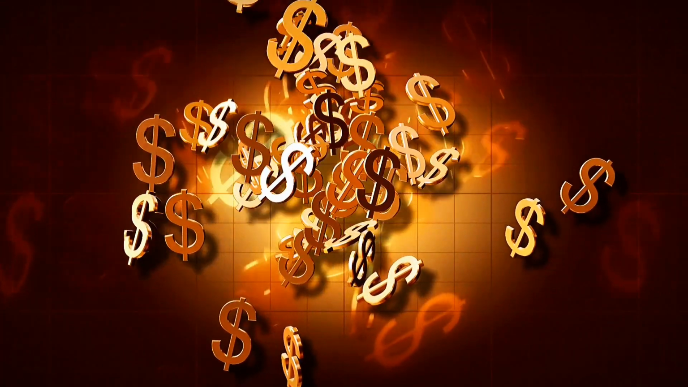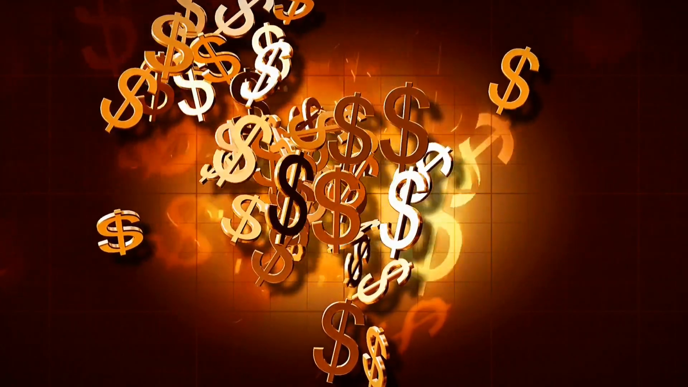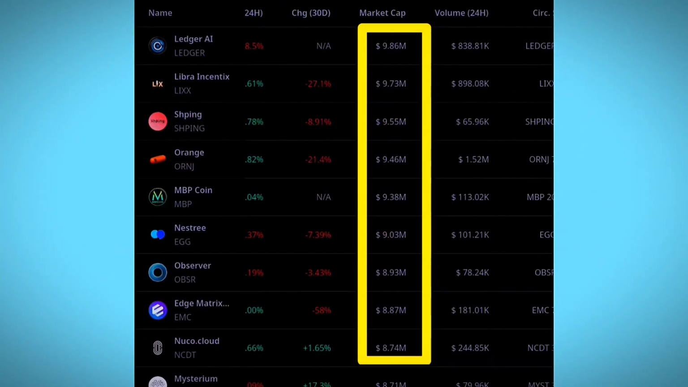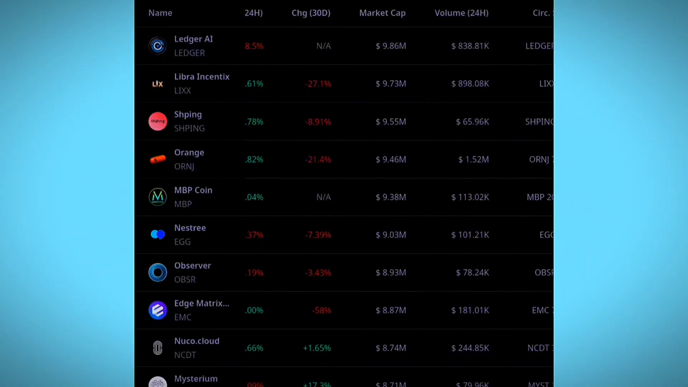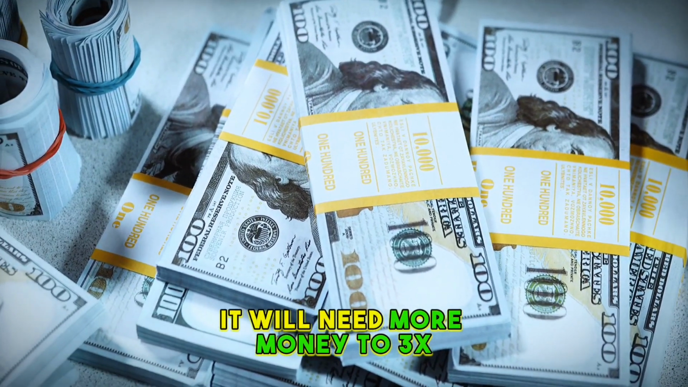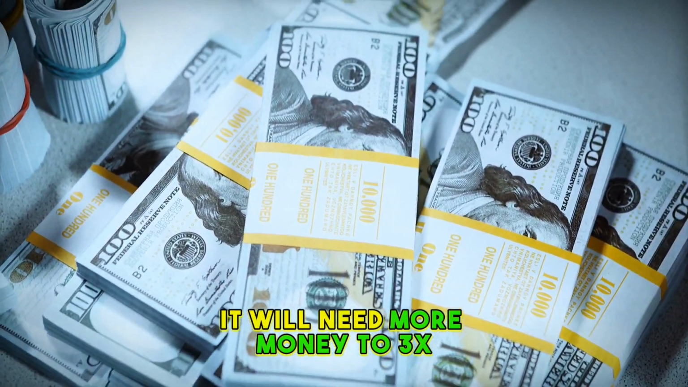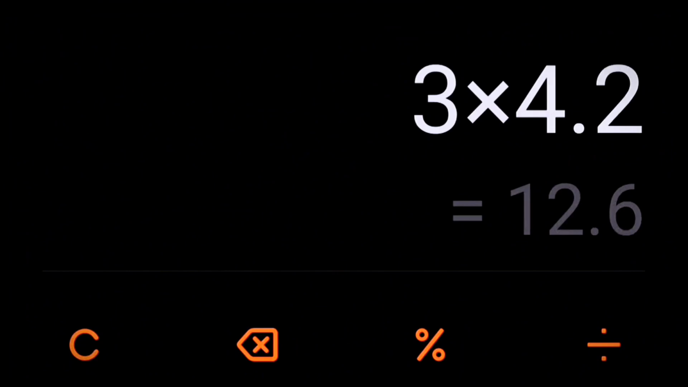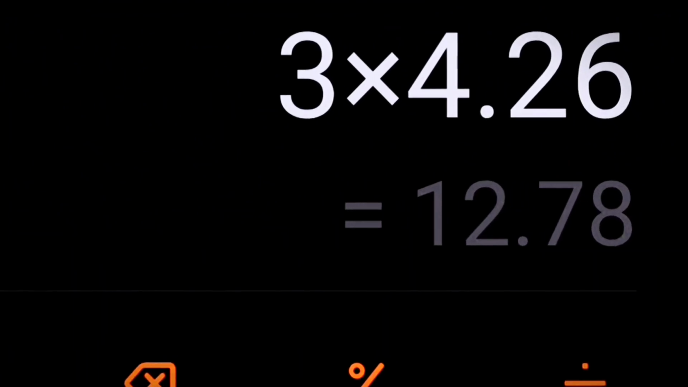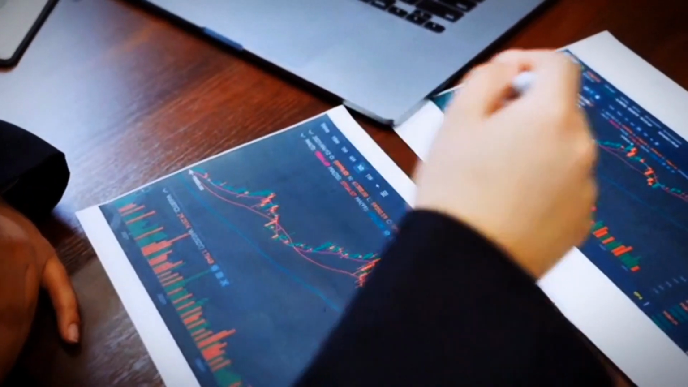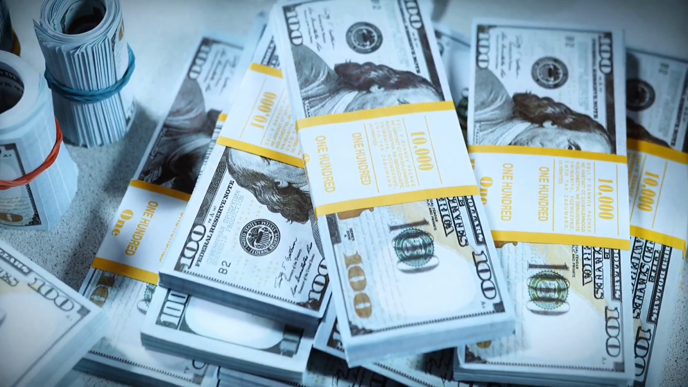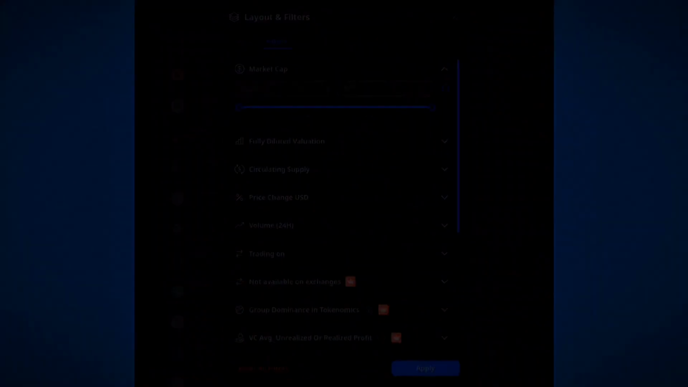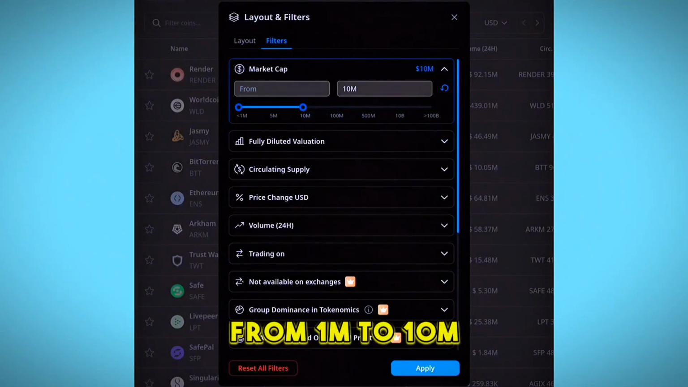When stable coins are pumped into that particular project, it can still grow because the market cap is low. But when you choose FET, which is 4.26 billion, it will need more money to come into it in order to even 3x. 3x of 4.26 billion is more than 12 billion. For it to reach 12 billion, when money is coming to the project, can take a very long time. So that's why you need to be filtering your market cap from 1 million to 10 million.